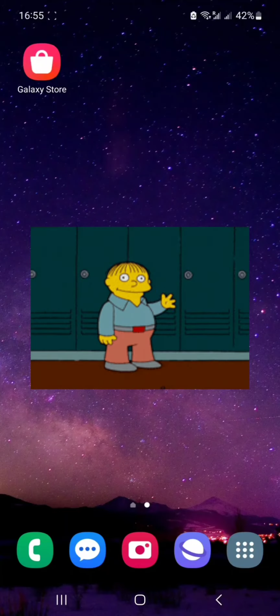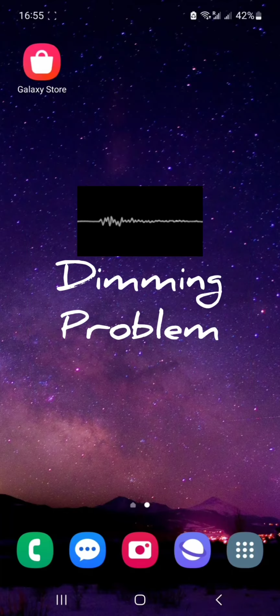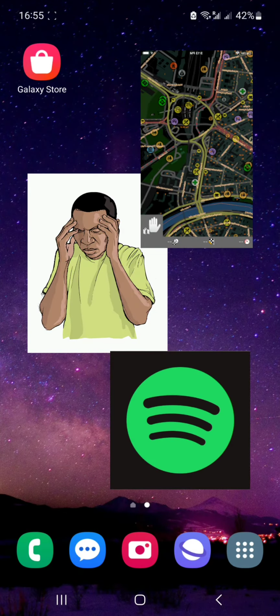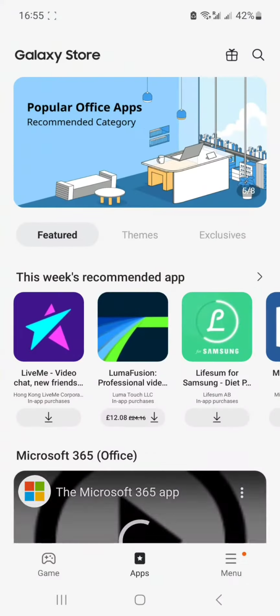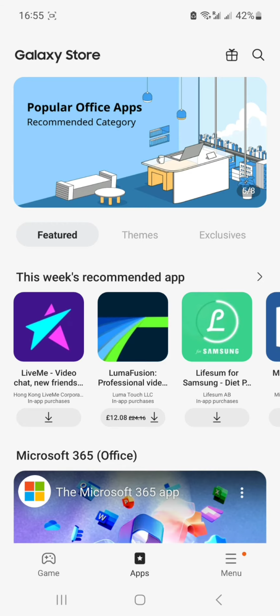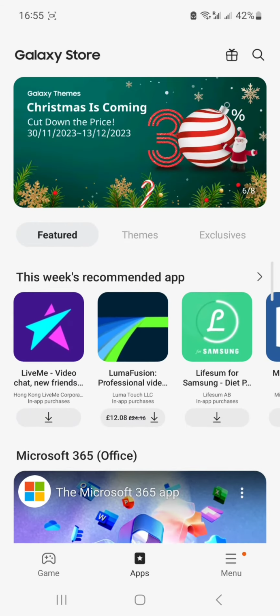Hello. This video is to show how a Samsung Android mobile device can solve the dimming problem when playing Spotify. Do you struggle with the volume turning down when using a navigator and playing your music on Spotify at the same time? Let's see what we should do.